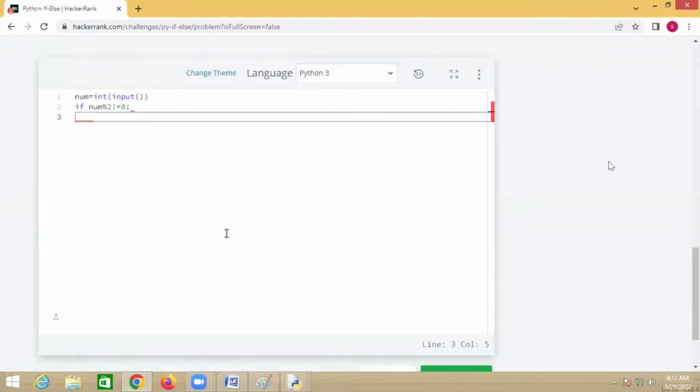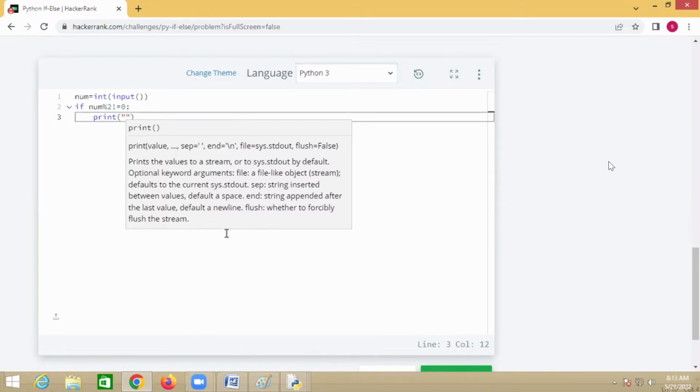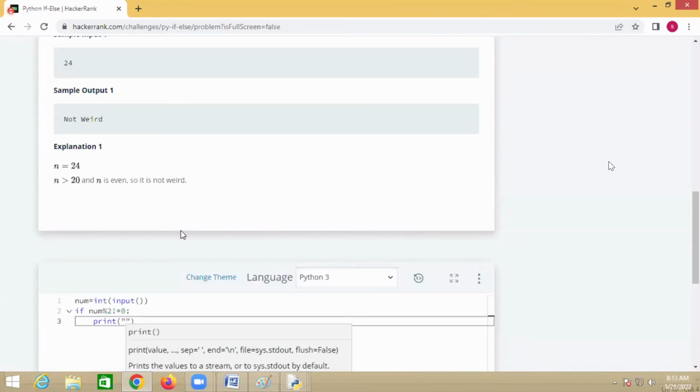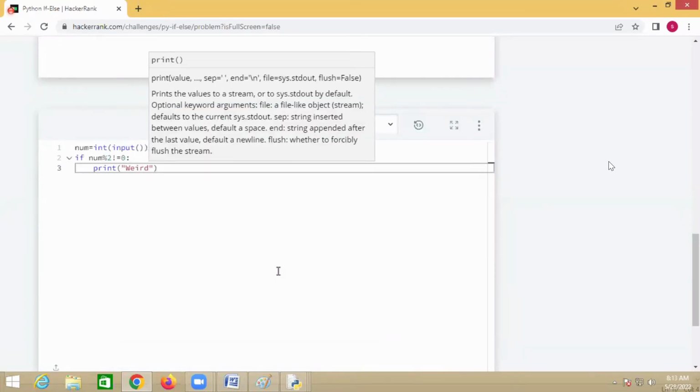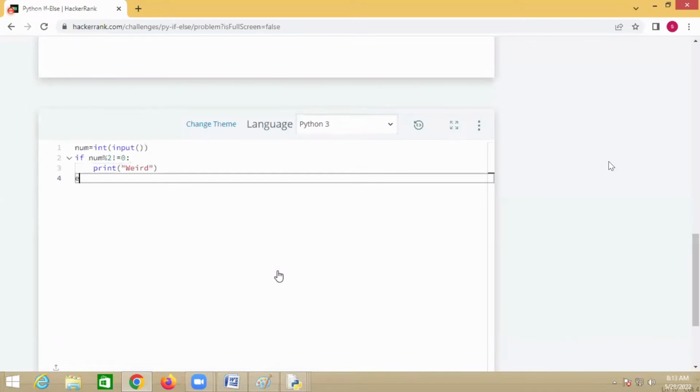If it is an odd number, I have to print Weird. Else, if it is not an odd number, it is an even number.